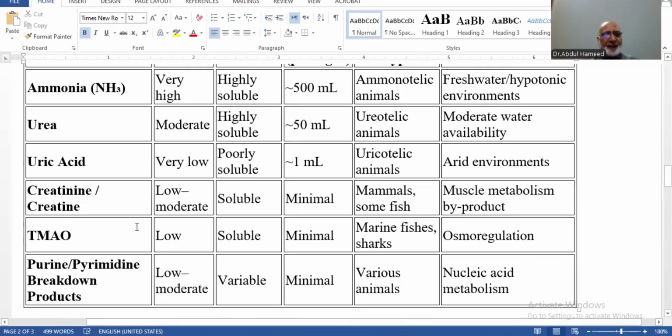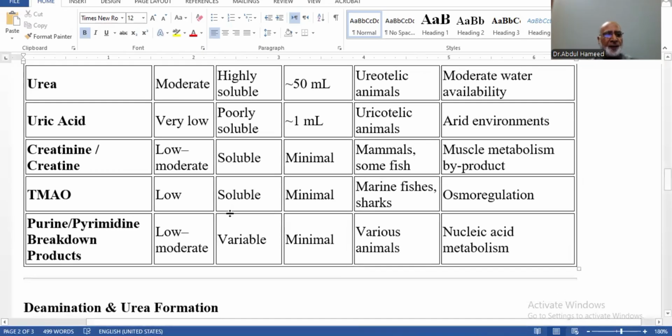Creatinine and creatine: low, moderate toxicity, soluble, and they require minimal water for their removal from the body, and they are produced by mammals and some fish, and muscle metabolism, as they are the product of muscle metabolism inside the body. And trimethylamine oxide, TMAO: low toxicity, soluble, minimal water requirement, marine fish, sharks, osmoregulation. Their purpose is to perform osmoregulation.